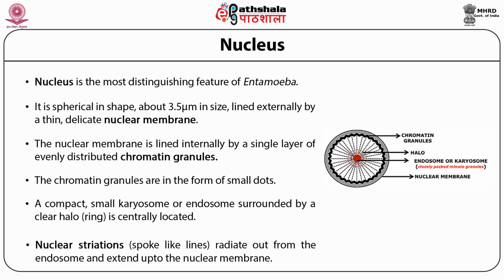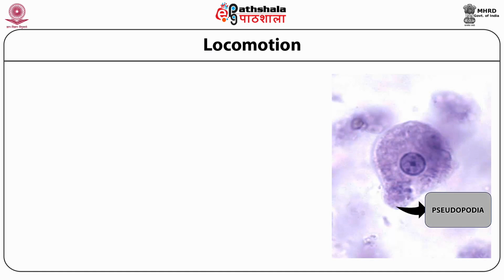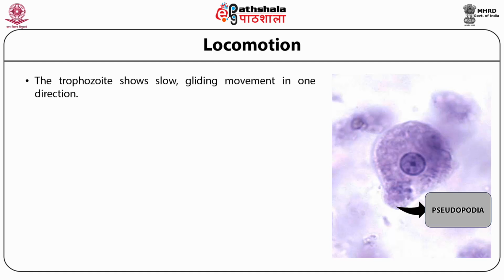Nuclear striations. Striations means spoke-like lines. They radiate out from the endosome and extend up to the nuclear membrane. Talking about the locomotion, as I have already told you just now, it has got pseudopodia and constantly changes its shape by giving out pseudopodia. So the trophozoites show slow gliding movement in one direction. They move about with the help of the pseudopodia.